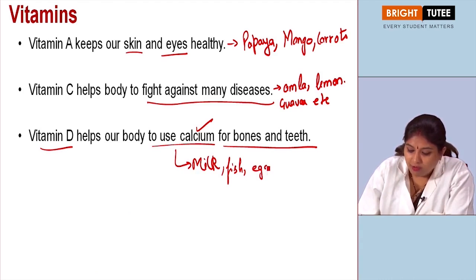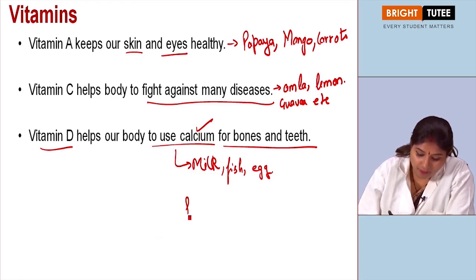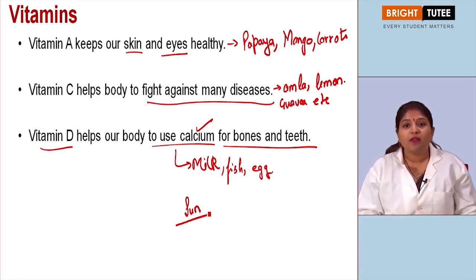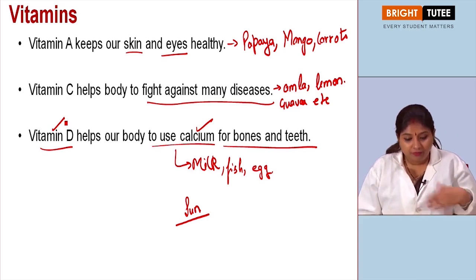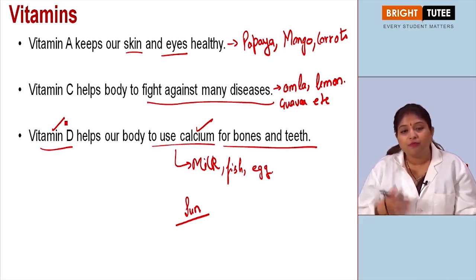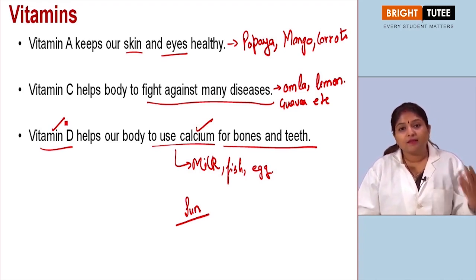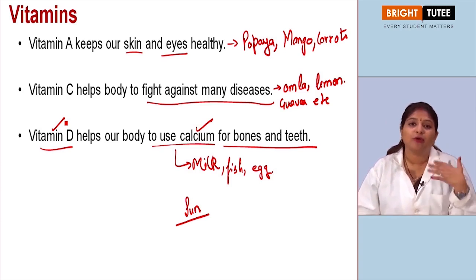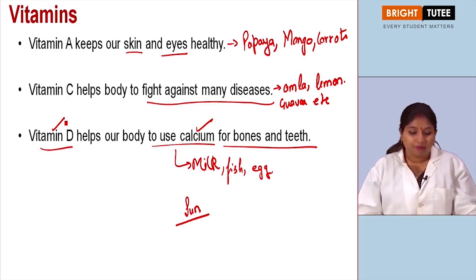from egg, and also our body is capable of producing vitamin D to some extent with the help of sun, right? So when we are standing in the sun, then also our body is capable of making vitamin D, and if there is deficiency of all these, we will find that our body is not healthy. Right, so again, like I said, it is a protective food. All these foods are considered protective foods because they contain vitamins in them.